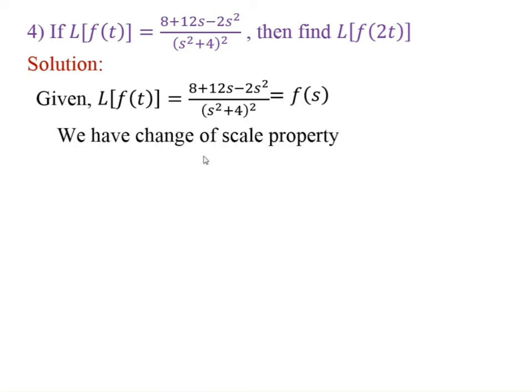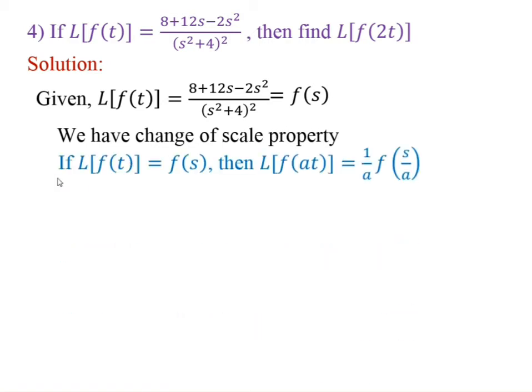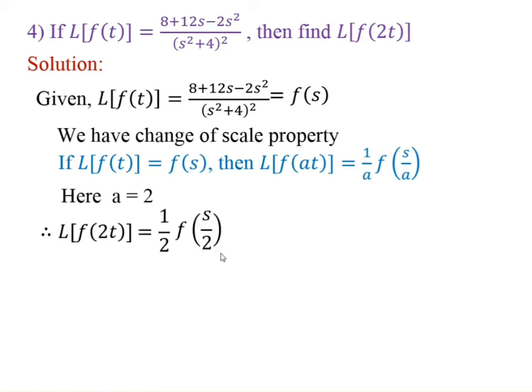Now we have the change of scale property. If Laplace of f of t is equal to f of s, then Laplace of f of at is equal to 1 upon a into f of s upon a. Here a is equal to 2. Therefore, put in this equation a is equal to 2. Therefore, we get Laplace of f of 2t is equal to 1 upon 2 into f of s upon 2.